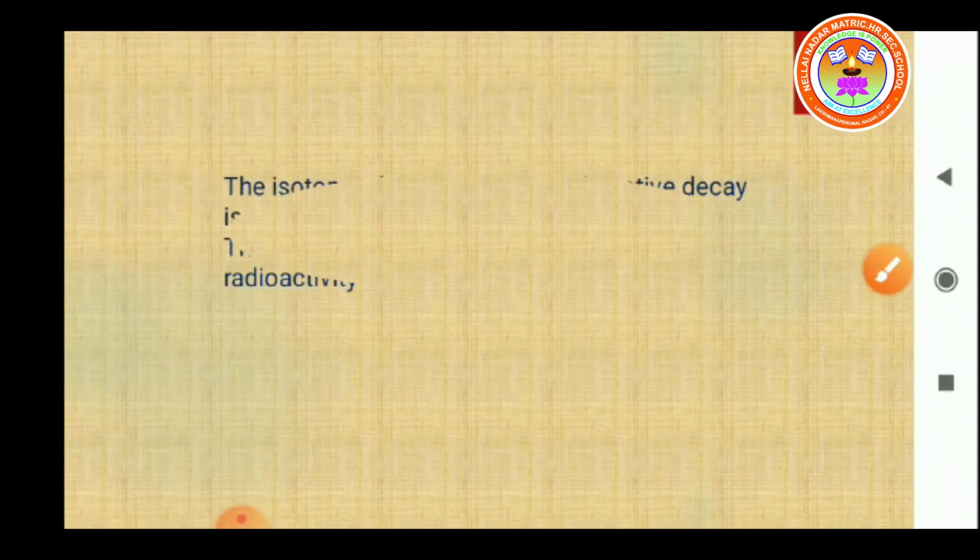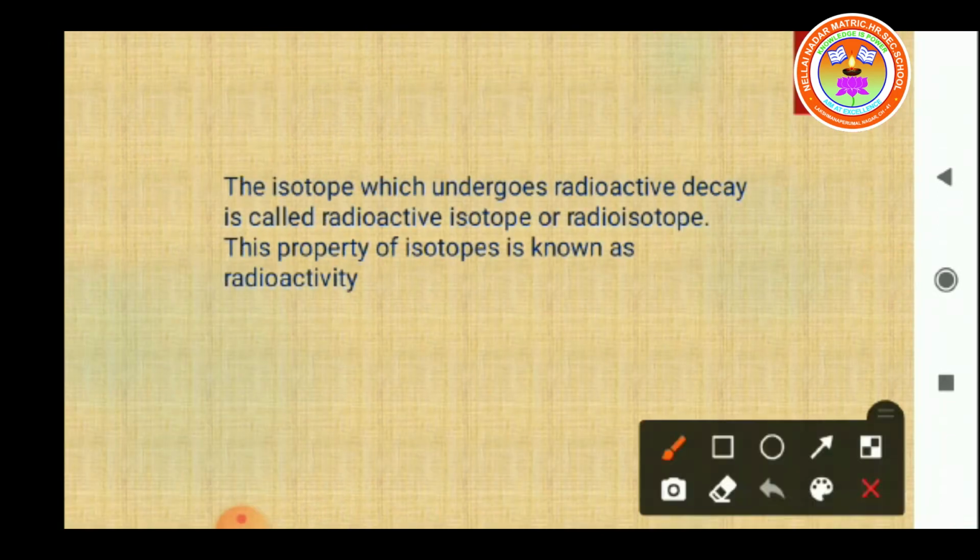So what is radioactivity? See here, the isotope which undergoes radioactive decay is called a radioactive isotope or radioisotope. This property of isotopes is known as radioactivity.